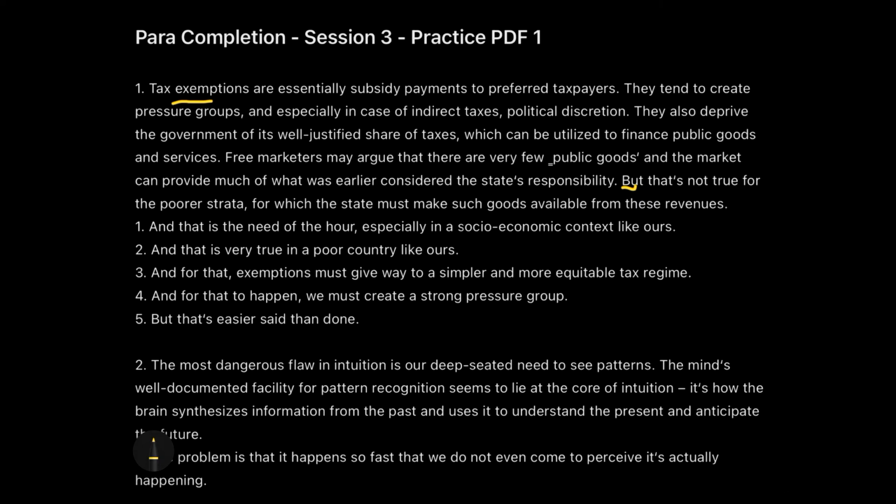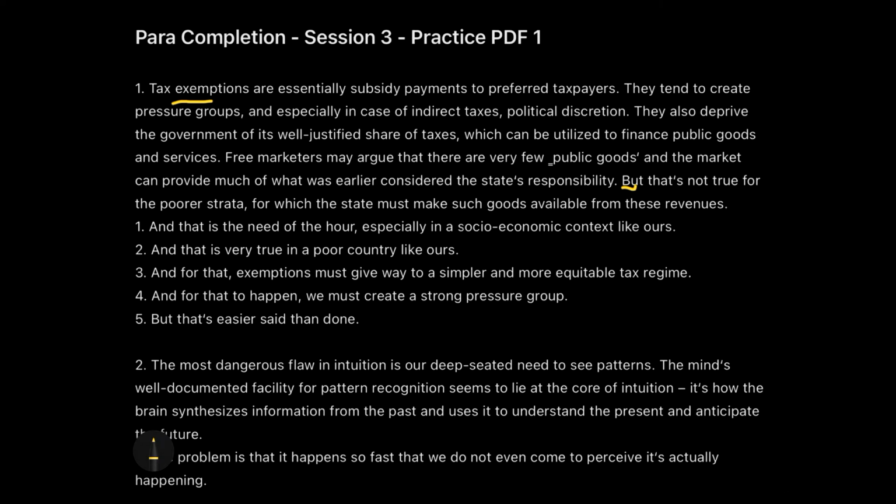So we are here talking about tax exemptions for sure, and at the beginning they are saying that tax exemptions are depriving the government of some additional amount of money, but then in the last two lines we see that there's a change of idea, and the author is stating the advantages and also why it is not applicable to the poorer strata.